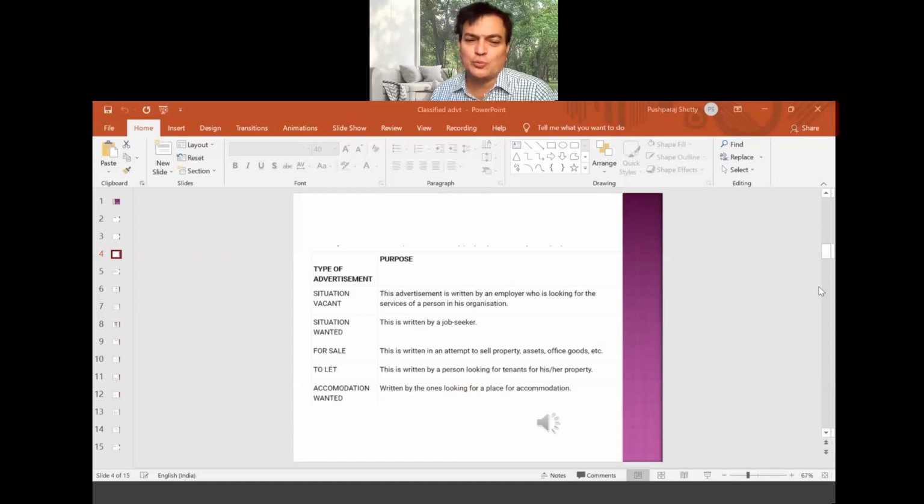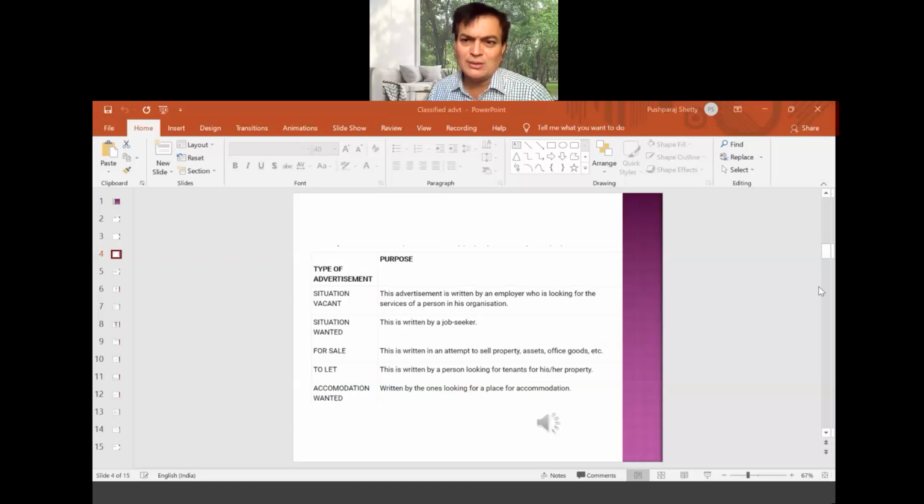Accommodation wanted. Now you have gone to Bombay. You have been posted to Bombay. You are looking for accommodation, and you didn't find any suitable accommodation, so you are ready to pay more. Then in that case, how big you want the flat and all, you can advertise so that those who have got their own flats will be searching for you. So this kind of advertisement also can be given.